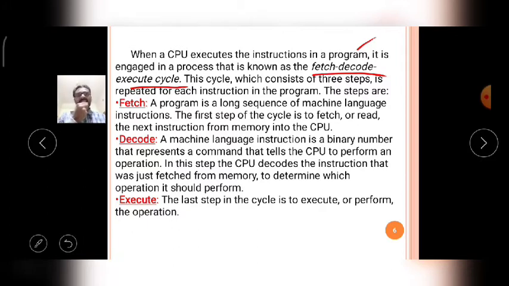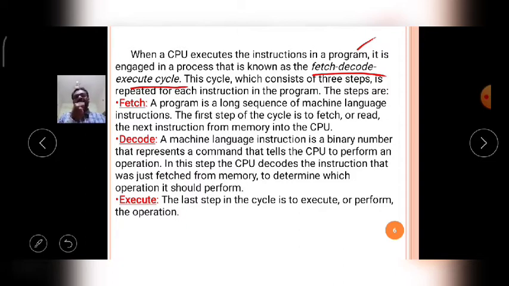This cycle, which consists of 3 steps, is repeated for each instruction in the program. So actually the program is the combination of so many instructions. For each instruction, the fetch, decode, execute cycle will move from front to back and back to front, until the total program is executed.